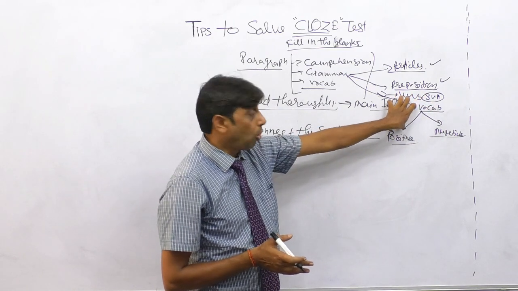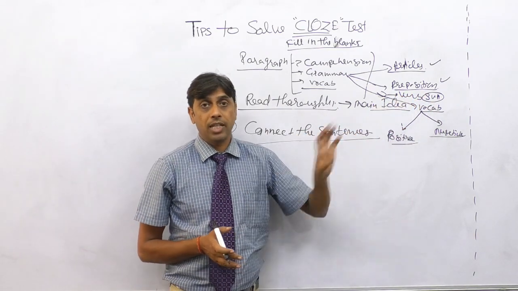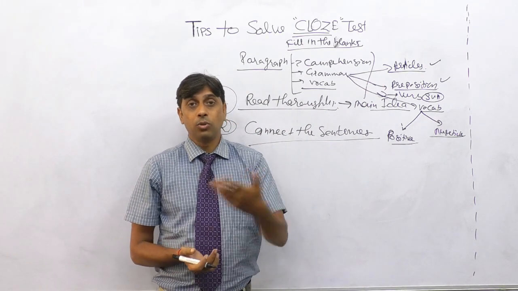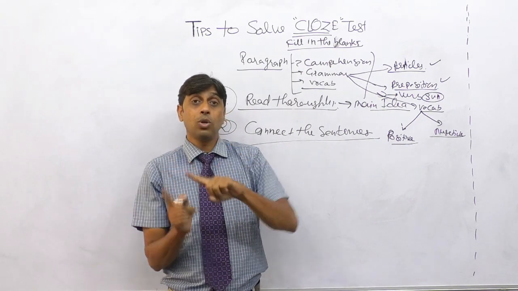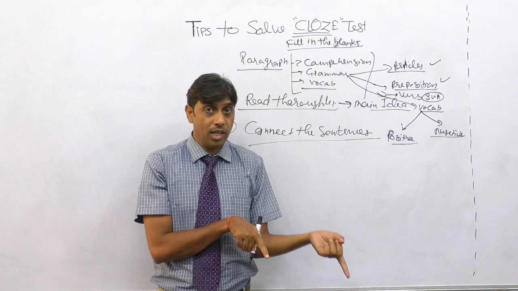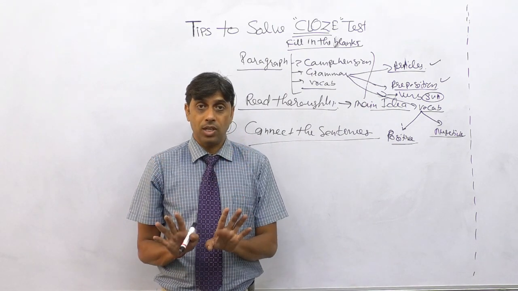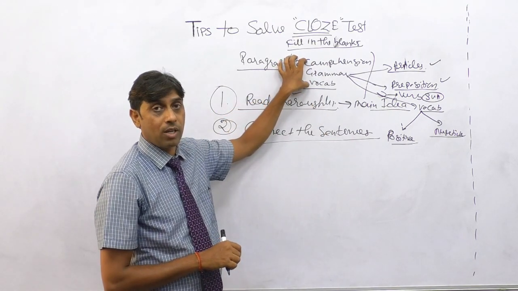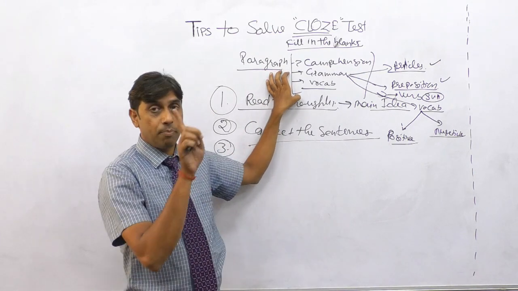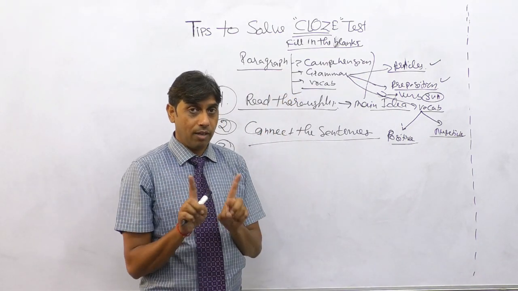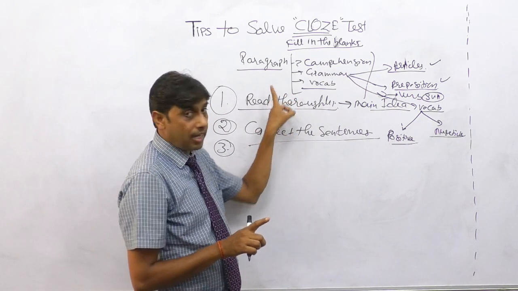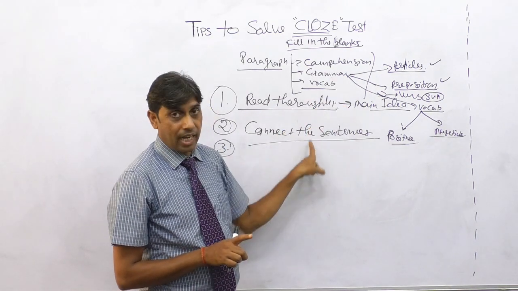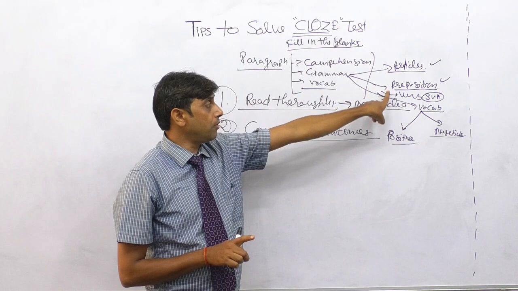Because in cloze tests, I have seen questions where there were synonyms in the options, and we had to select just one word. Whenever we have all 4 synonyms and we have to find one word, that would go with the contextual meaning. If you are clear about the contextual meaning, you will be able to select the correct word. Else, you will make mistakes. Correct? So these are the tips we have discussed about solving cloze tests: it is a paragraph, so do not assume that it is an individual blank or individual sentence. Consider it a paragraph and read it thoroughly. Next is grammar: connecting the sentences and seeing the rules of grammar.